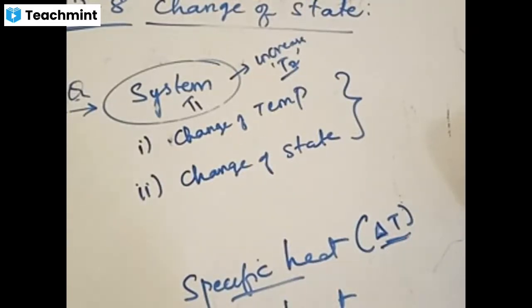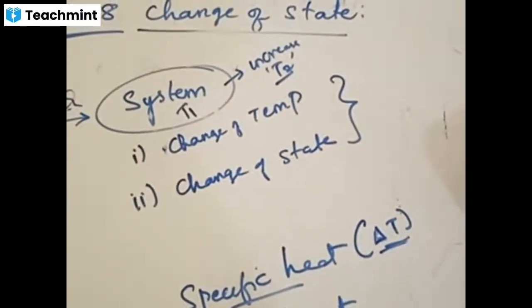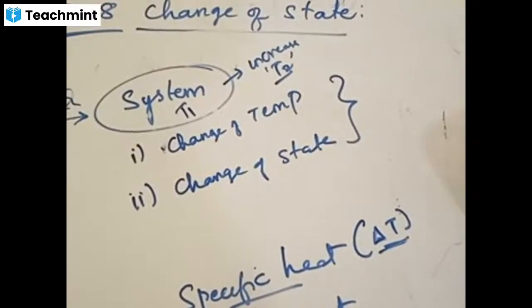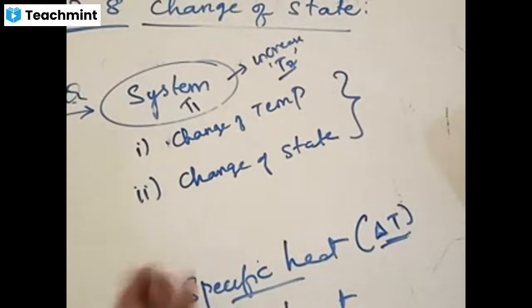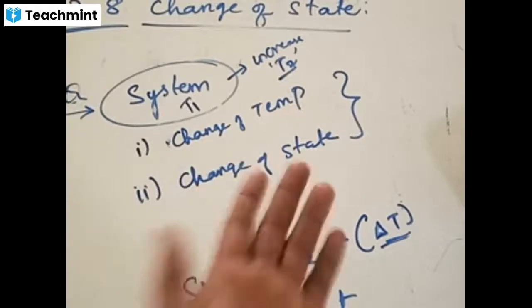Change of temperature means the system would be as is. The system would undergo only a change in terms of its temperature. If it is at room temperature, what is room temperature? Room temperature is like 25, 26. If you take water in a beaker and put it on the stove, the temperature of that water will keep on changing from 25 to 26, 27.